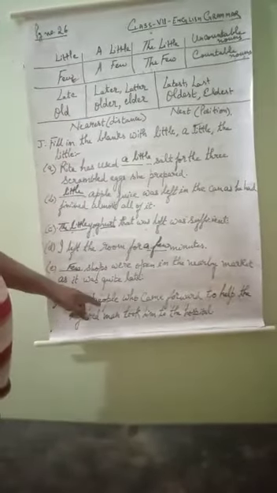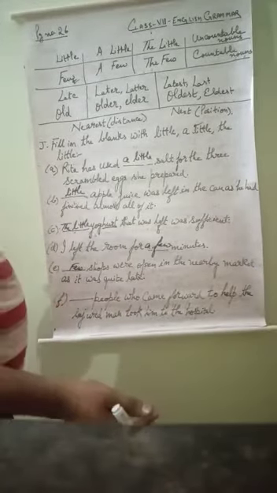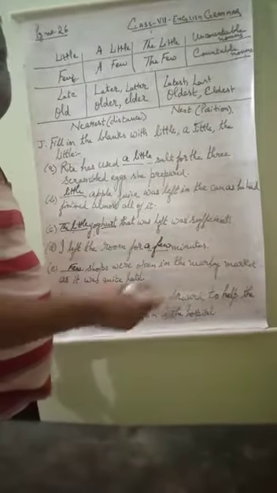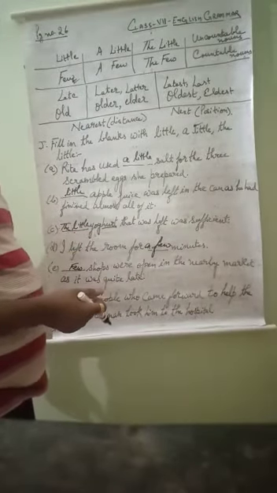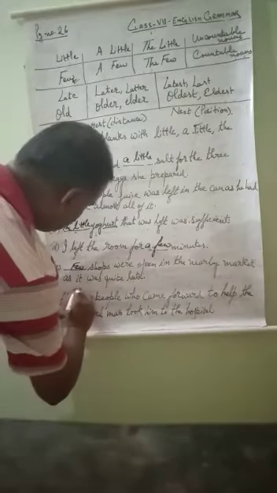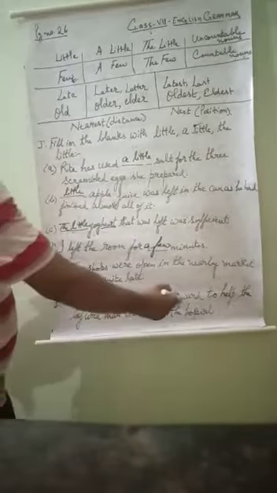And the last one: dash people who came forward to help the injured man took him to the hospital. Those people who came to help the man who was in an accident would all try to send him to the hospital. So the whole group of people will be there. So here we will say the few people. The means whole people. The few people who came forward to help the injured man took him to the hospital.